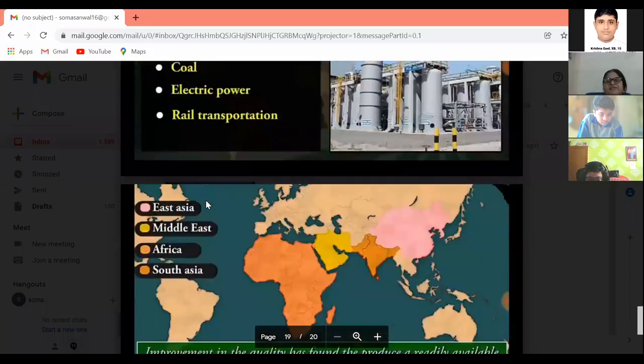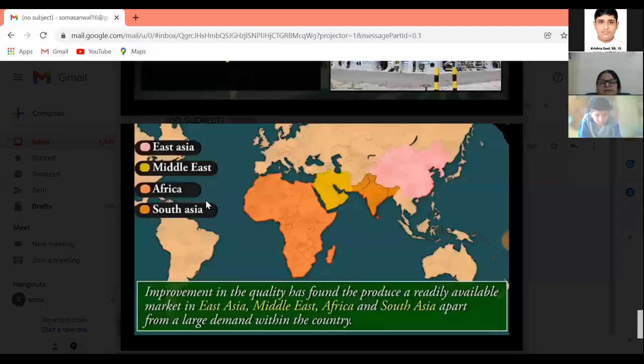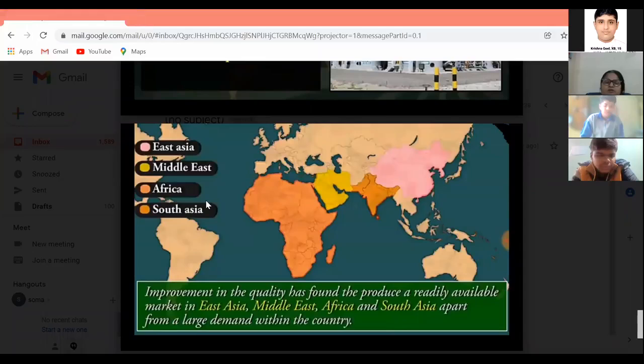Our cement industry has great demand in East Asia, Middle East, Africa, and South Asia. We are able to produce good quality cement. We are not only utilizing cement in our country, but we are also exporting it to other countries. And our cement industry has great demand in Gulf countries like Iran, Kuwait, Saudi Arabia, etc.